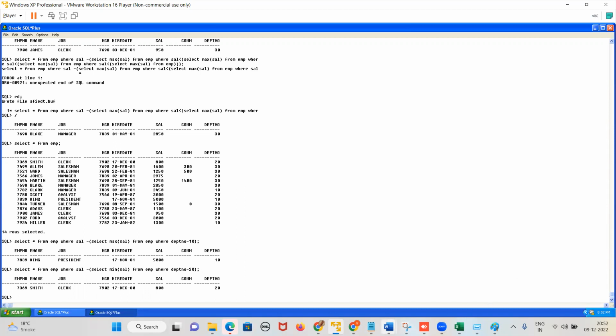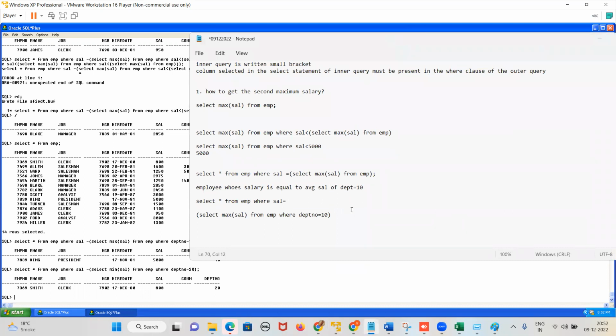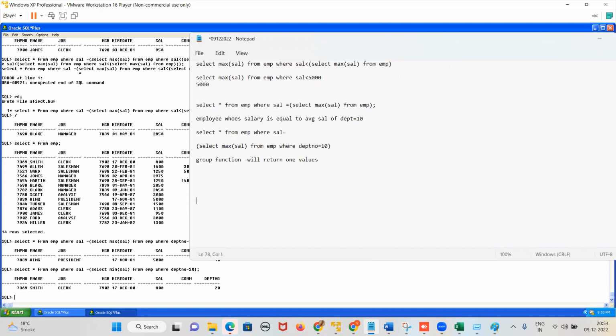I told you, right? Do you remember that? What is a group function? A group function will always return only one value. So now we have learned only one value. Tomorrow we will learn what will happen if multiple values are coming.